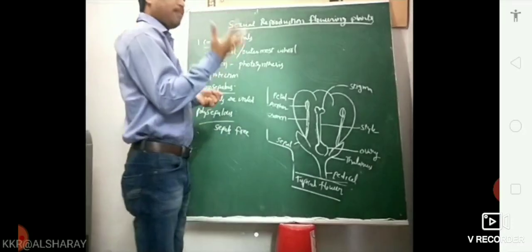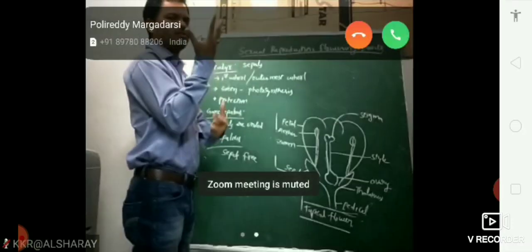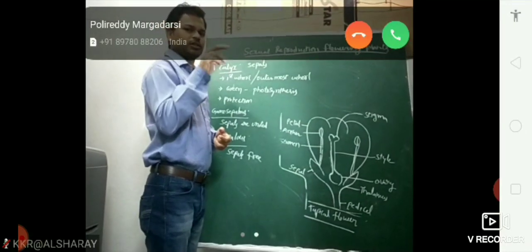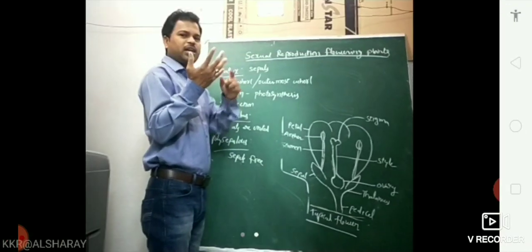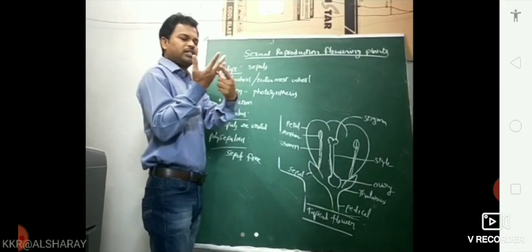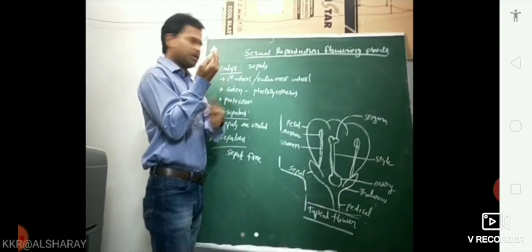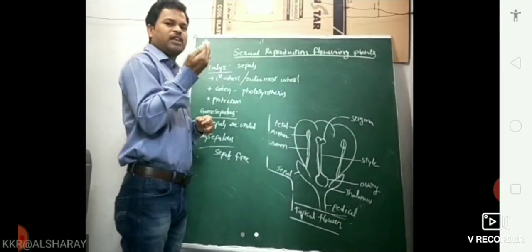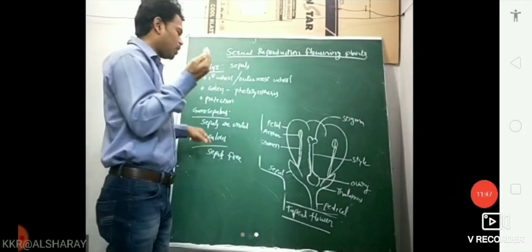For example, sepals 1, 2, 3, 4, 5. If the sepals are united, that is gamosepalous. Polysepalous means sepals are free.